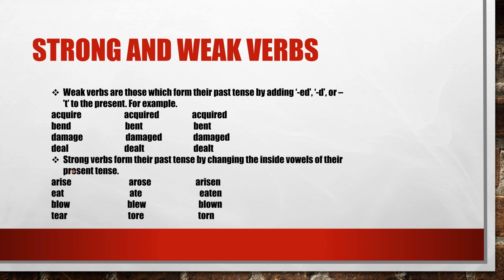Next we will talk about the strong verbs. Strong verbs form their past tense by changing the inside vowels of their present tense. For example, arise, arose, arisen; eat, ate, eaten; blow, blew, blown; tear, tore, torn. So all these words have formed their past tense by changing the vowels inside the word.